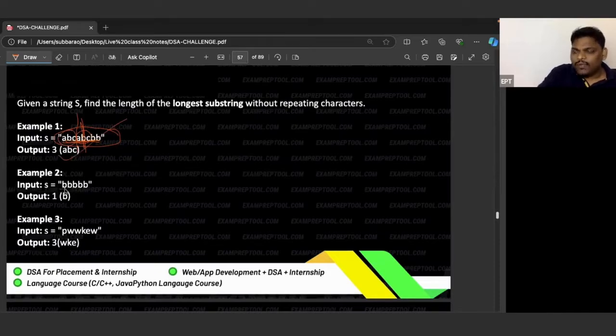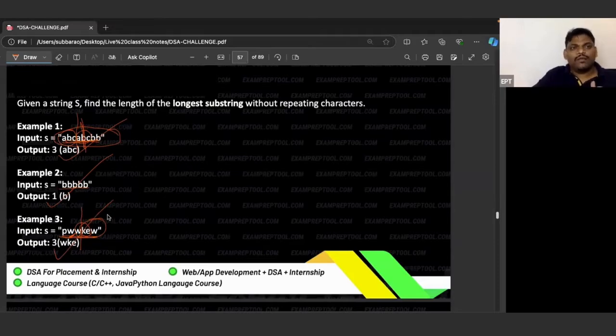In the given string, can you find out the longest substring without repetition? Repeating characters are there, so I think only one is possible. If I take W repeating many times, at least can I take half? Check. Here W is repeating, here nothing is repeating. I think 3 length, W, K, E also, I think 3 is the best.